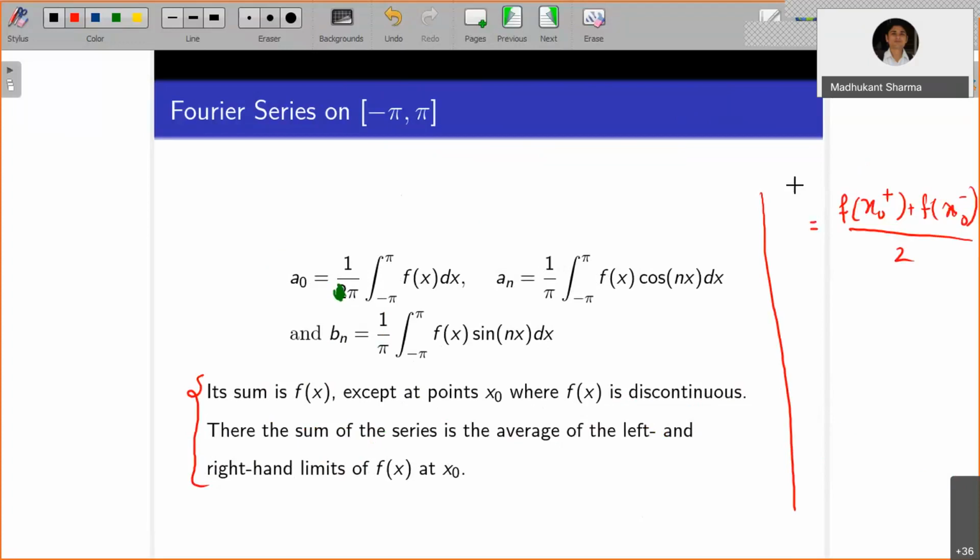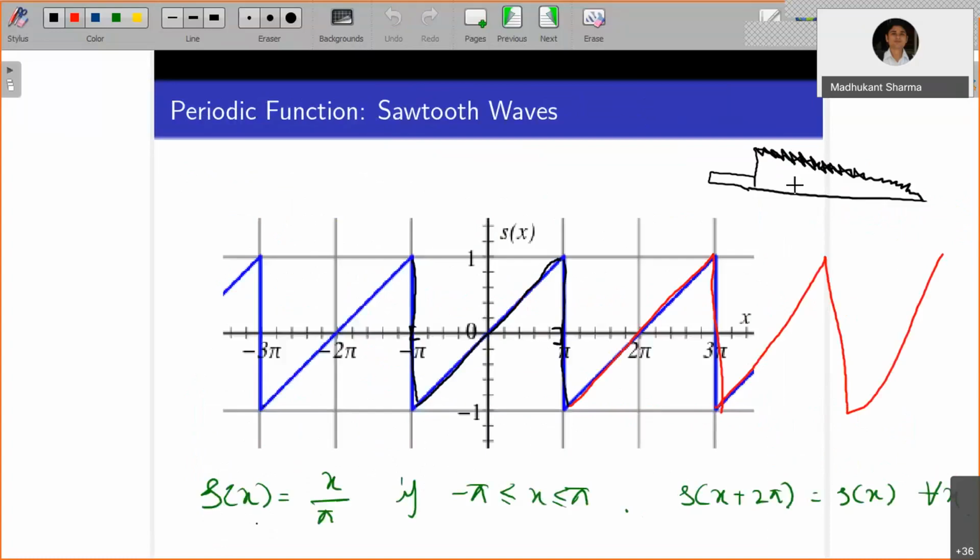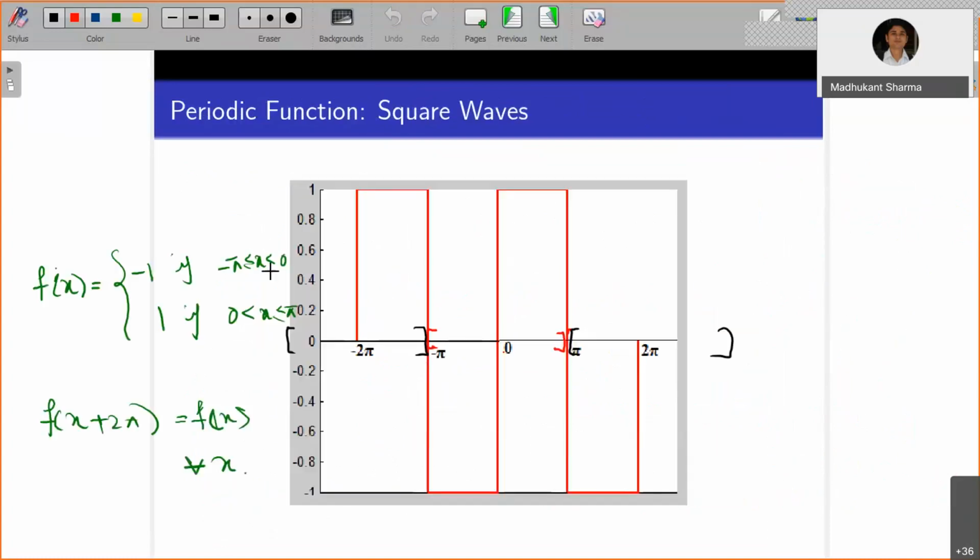For example, you have seen these square waves. Square waves are discontinuous at 0. So if you are writing the respective Fourier series for this case, at 0 and at minus pi and pi, there are 3 points of discontinuity.